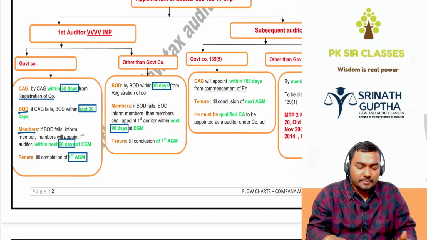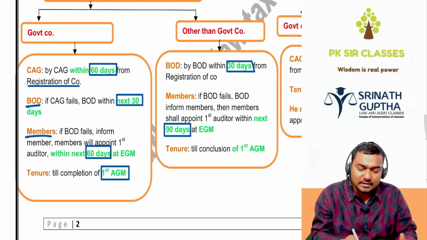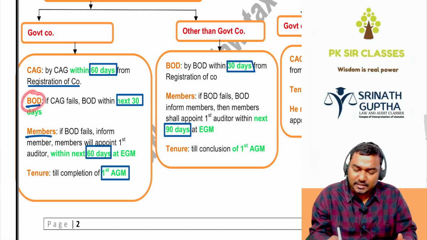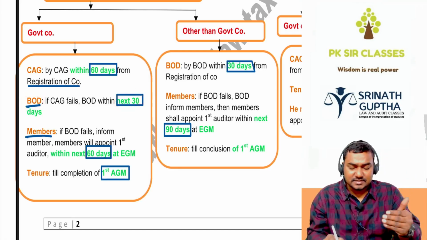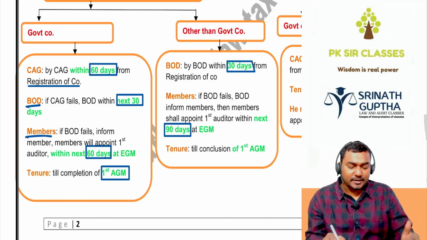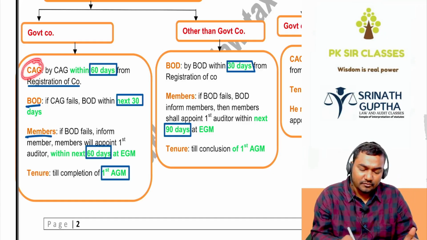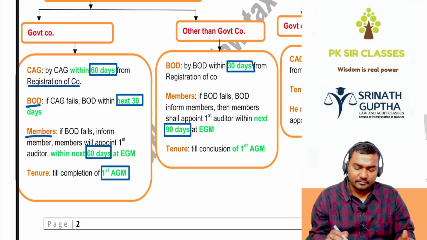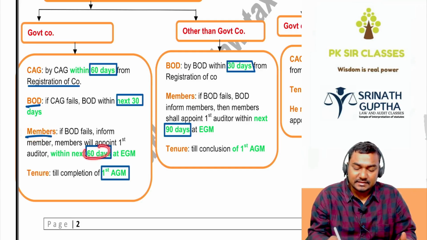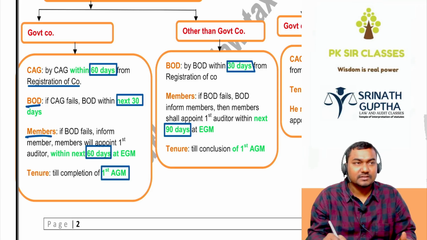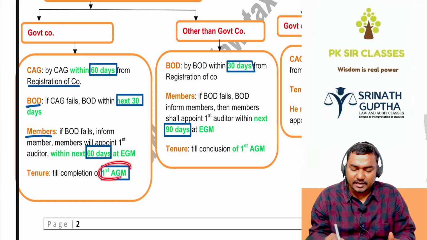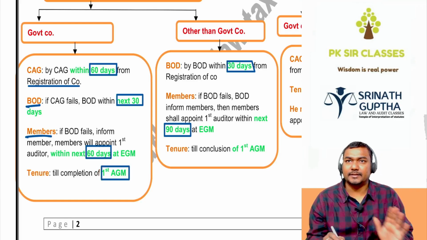In case of a government company, the first auditor is appointed by the CAG within 60 days from the registration of the company. If the CAG fails, the BOD will appoint the auditor within the next 30 days, that is 60 plus 30, 90 days of incorporation. If the BOD is also not appointing, we have to inform the members. Members will appoint the auditor in the EGM within the next 60 days, that is 150 days of registration. He will hold office till the first annual general meeting.